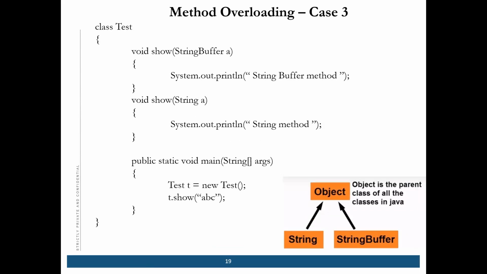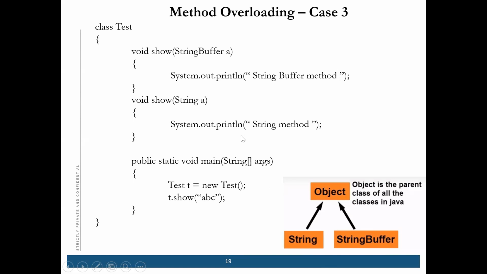Case 3 of method overloading. Suppose I'm passing the string buffer. String buffer and string both have the parent class as object. What is string buffer?